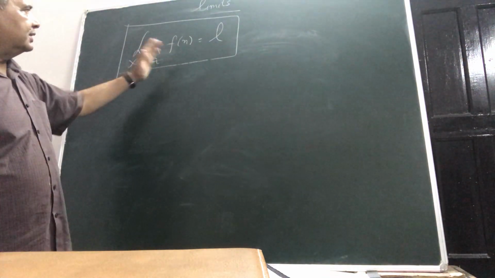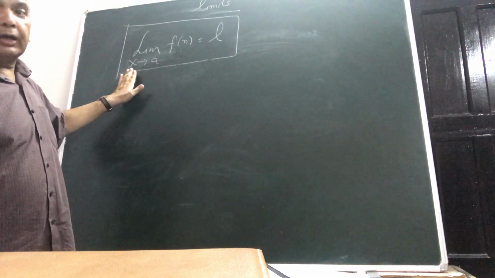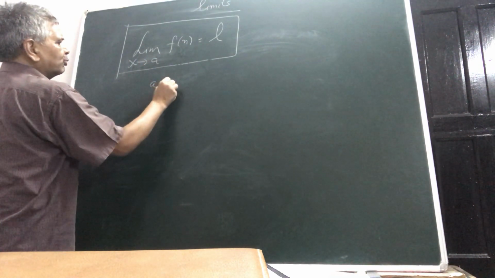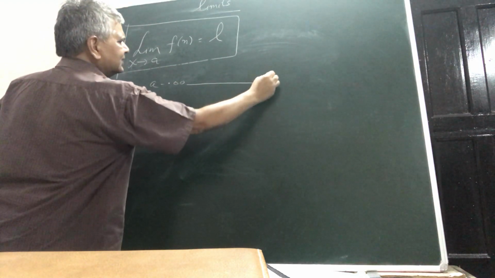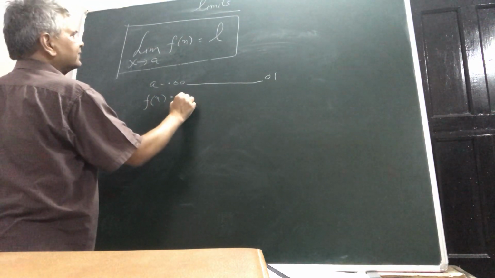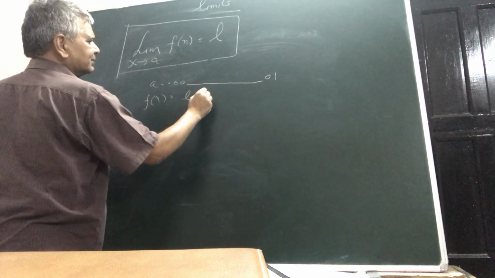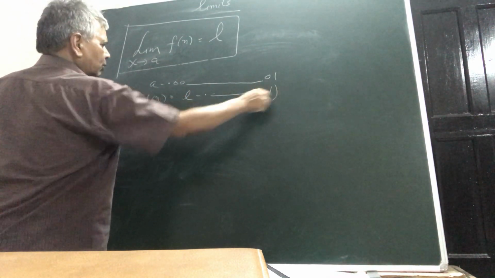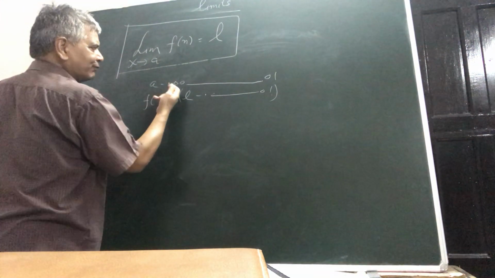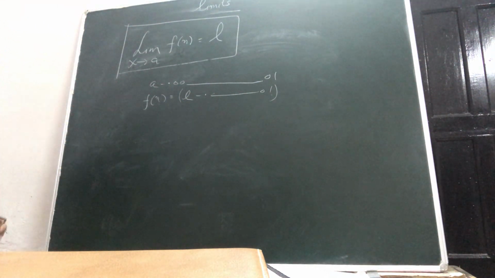Earlier, you were just being told that it is so, and as I said, you cannot practically check it. After all, maybe x is approaching a. Suppose x is a minus 0.000, say 10 billion zeros and 1. Till that, you find that your functional value is coming between L and L minus 0.000, that many billion zeros and 1. So till that you have checked it. Now nobody can practically check it for billion zeros and 1. Even the best of supercomputers will find it difficult to give you that much of a result.